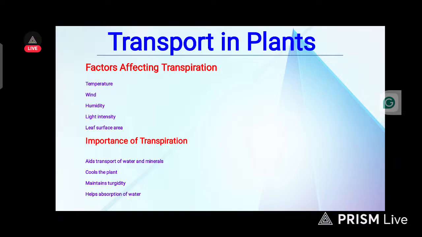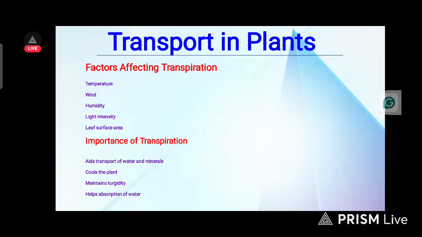We also have humidity and light intensity. When there is light, a lot of leaves will open up and then there will be water loss, and transpiration is what will help to balance the effect, so that we draw the water to the leaf again.